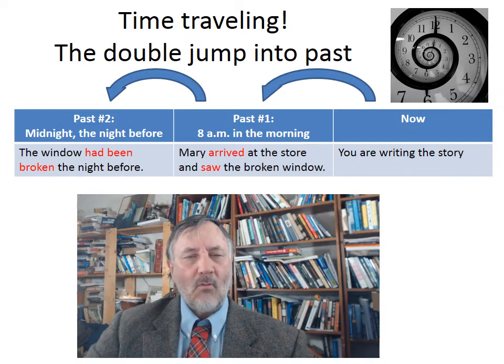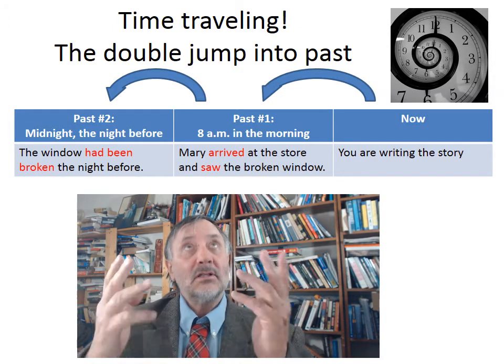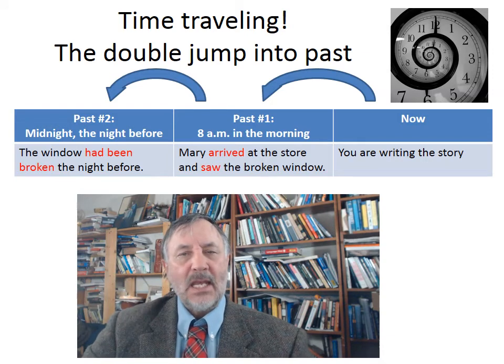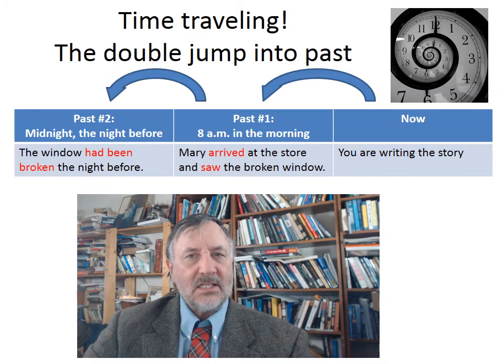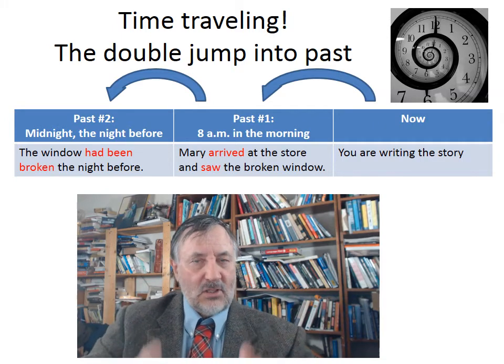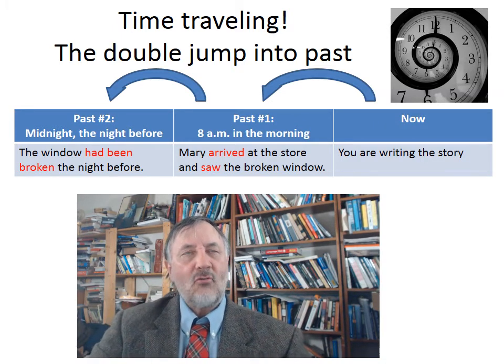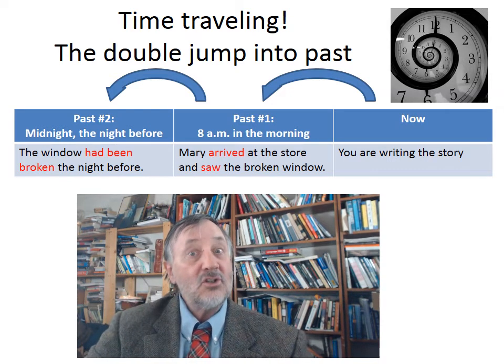I'm going to go back over the incident of Mary and the broken window yet one more time, and try to explain it by the use of this chart that's hanging over my head here. So now you notice over here, you'll see the present. That's the present time when you're telling the story. Okay, so that's the first location of time. Now, directly in the middle is the past. Mary arrived, she saw. Okay, so she arrived and she saw.